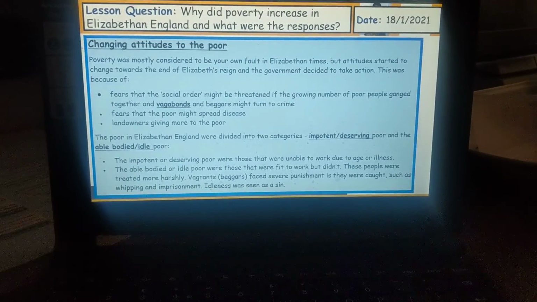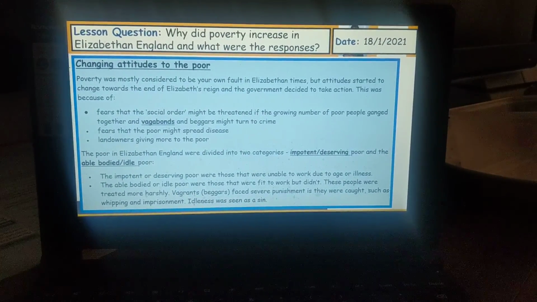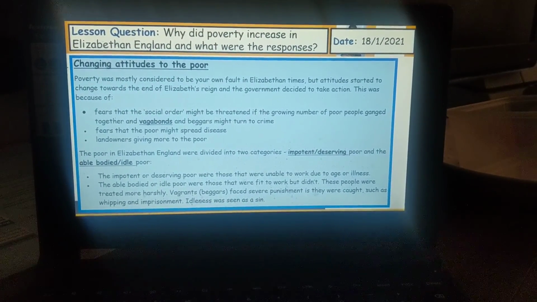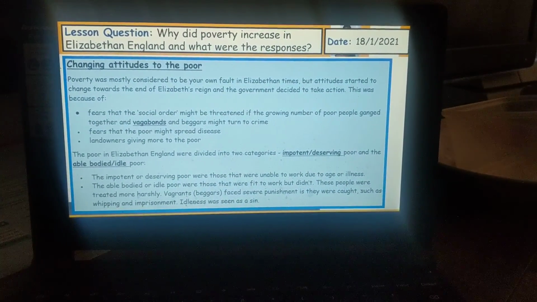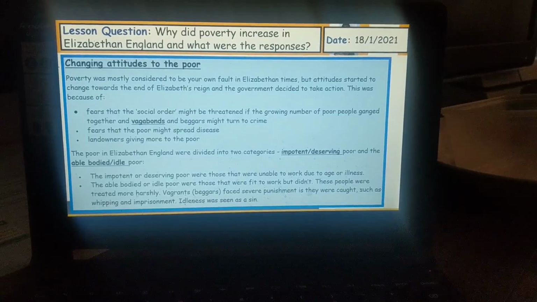Attitudes towards the poor, so changing attitudes, responses. Poverty was almost considered to be your own fault in Elizabethan times, but attitudes started to change towards the end of Elizabeth's reign as queen, and the government decided to take action.